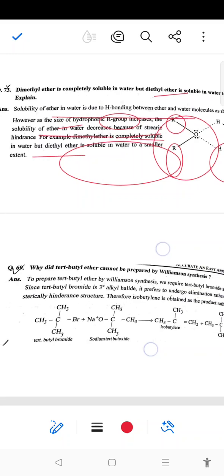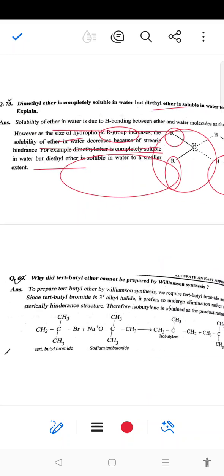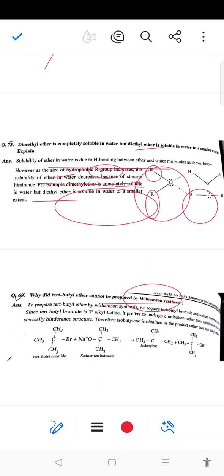Next, that is why tertiary butyl ether cannot be prepared by Williamson synthesis. As we know, to prepare tertiary butyl ether by Williamson synthesis we require tertiary butyl bromide and sodium tertiary butoxide. Since tertiary butyl bromide is a tertiary alkyl halide, it prefers to undergo elimination rather than substitution reaction, especially due to steric hindrance, and therefore isobutylene is formed as the major product.